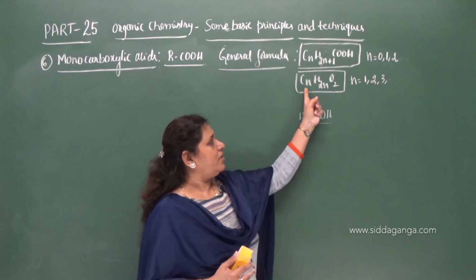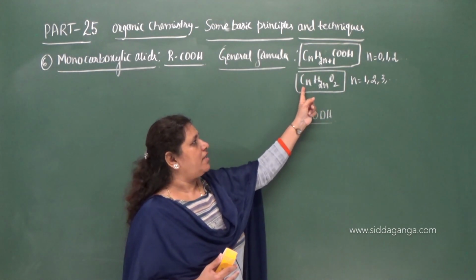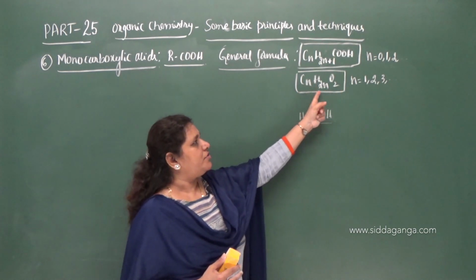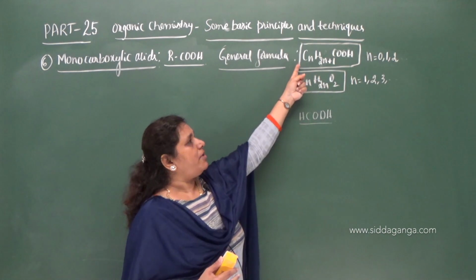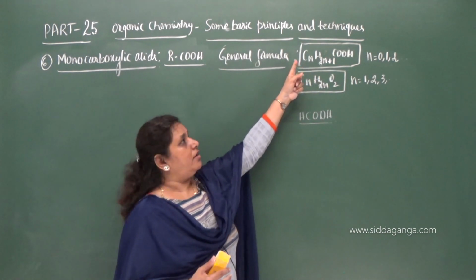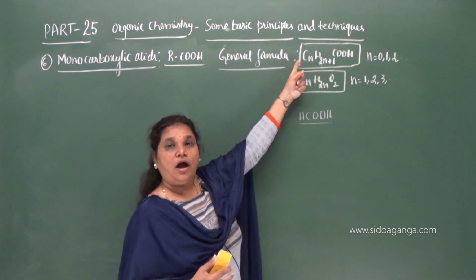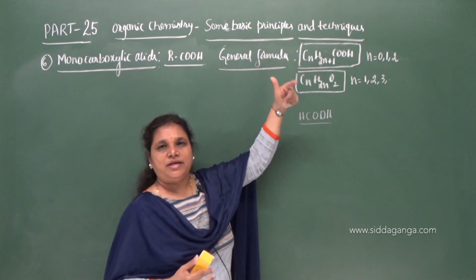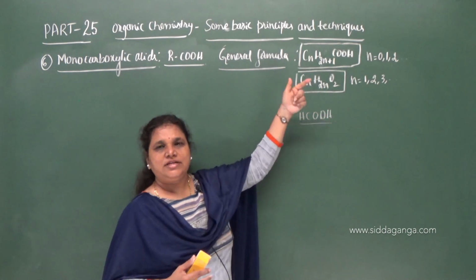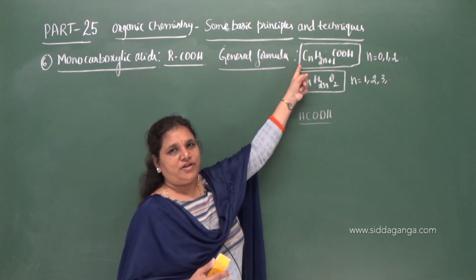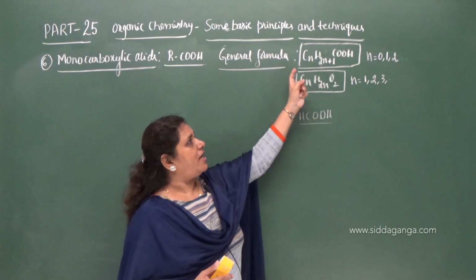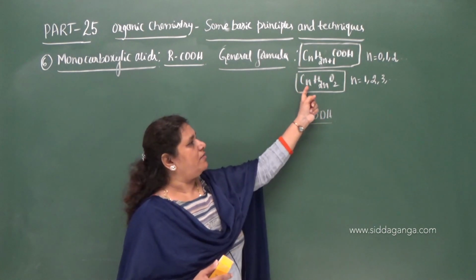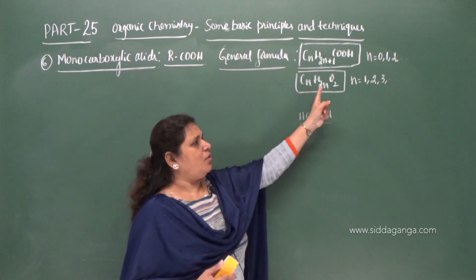But you can also give the general formula like this, CnH2nO2. You can also give the general formula as CnH2nO2. So this formula is derived from the alkane series. In the alkane series, what do we say? CnH2n+2. Here one hydrogen is replaced by COOH, so you can give the general formula CnH2n+1COOH, or else you can give the formula CnH2nO2.